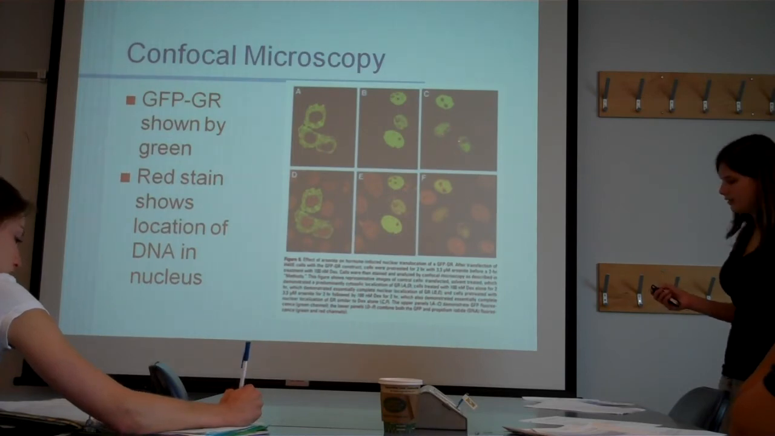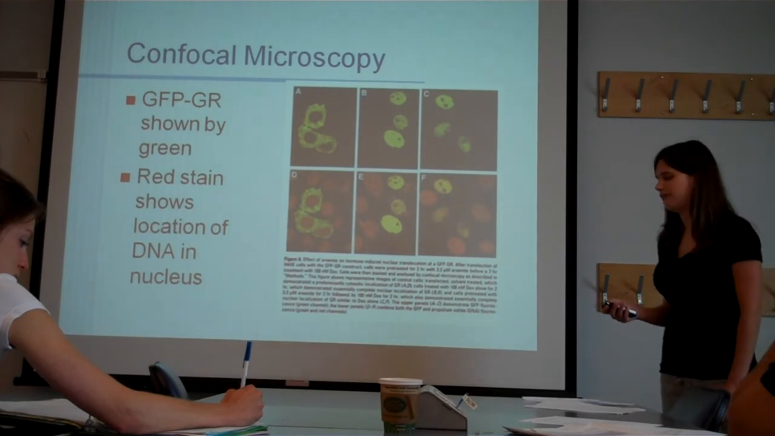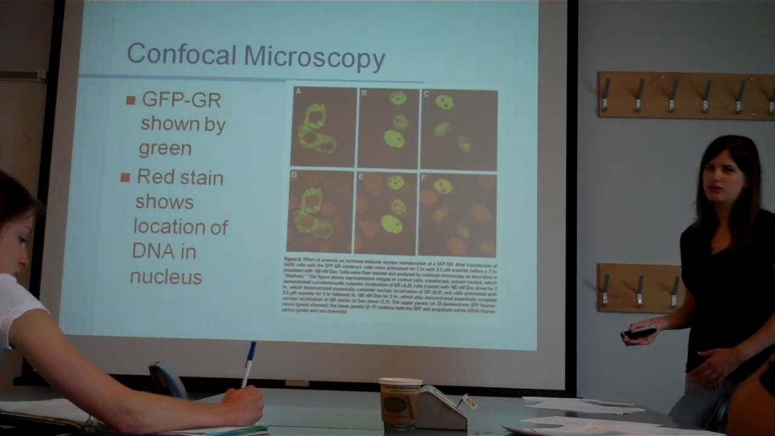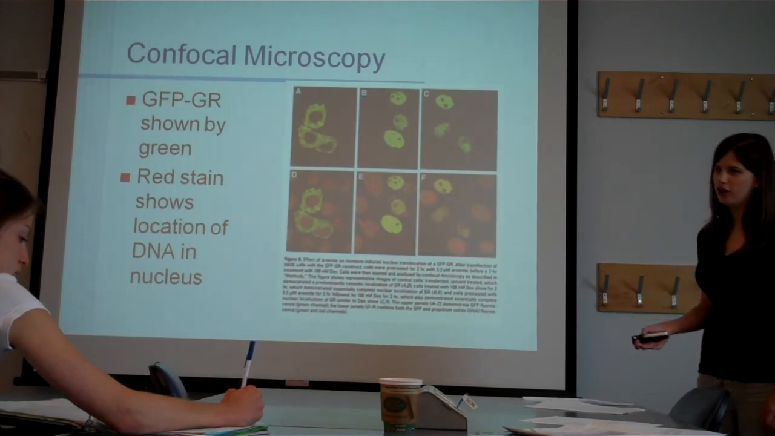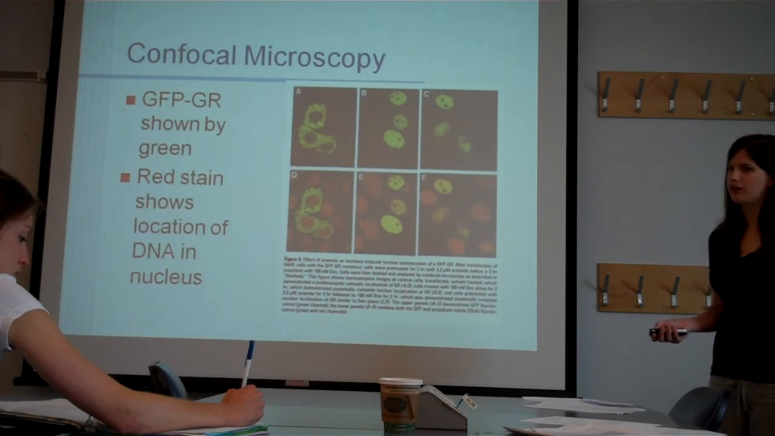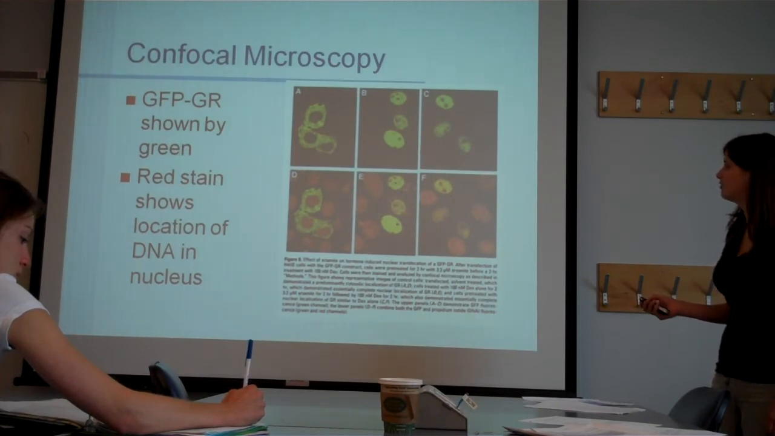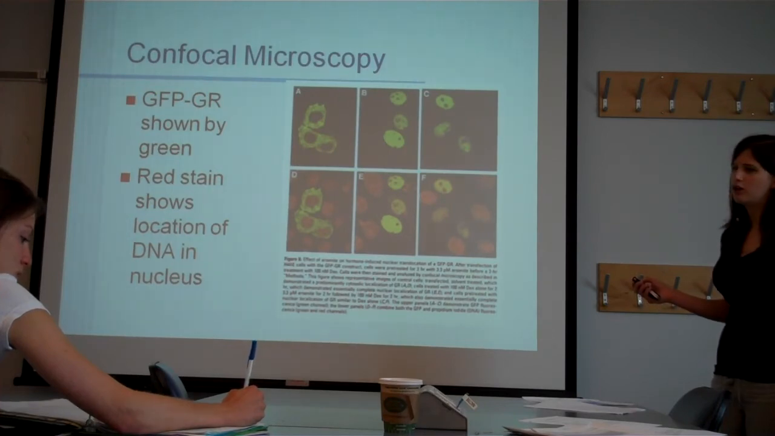And then in C, this was arsenic and DEX combined. So they were trying to figure out if you have DEX, which is the synthetic hormone, and you have arsenic. Does arsenic inhibit the ability for DEX to bind to the GR to translocate into the nucleus? And this shows that it doesn't. So here is arsenic and DEX, and GR still translocates into the nucleus, even with arsenic exposure.